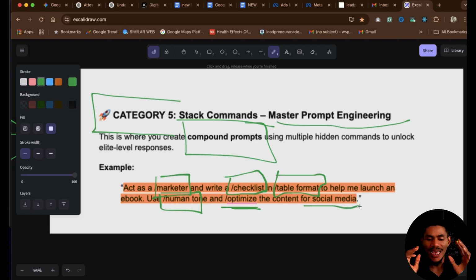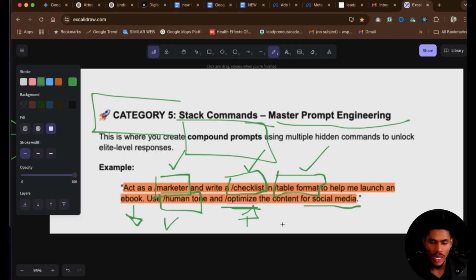Now, I combine the entire category. I want you to act as a marketer. I want you to give me the checklist format. I want it to be in table form. I want you to use human tone. And what I'm looking for is an ebook, right? Then, not only that, I need this thing to be optimized content for social media. This right here is what we call a super prompt. This is what we call a master prompt as well.